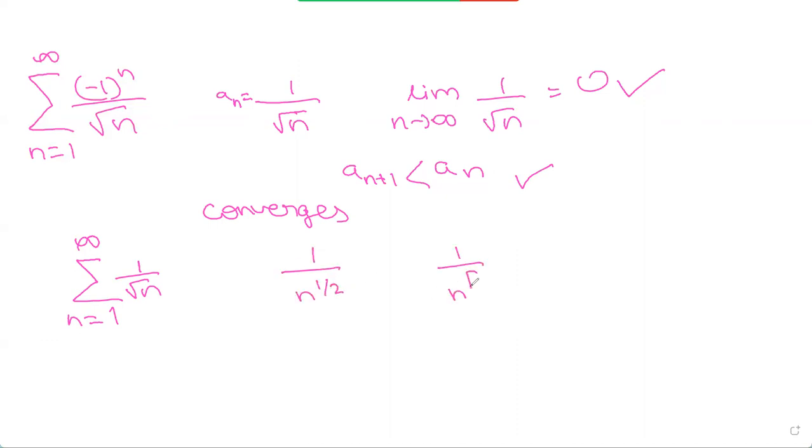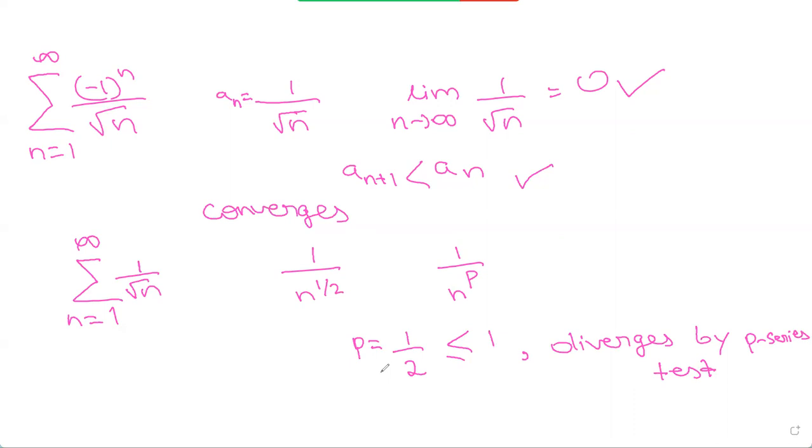And we know that a p series is expressed as 1 over n to the power of p. P is 1 over 2 in this case, and 1 over 2 is less than or equal to 1. So it diverges. So the absolute value of an diverges by the p series test.